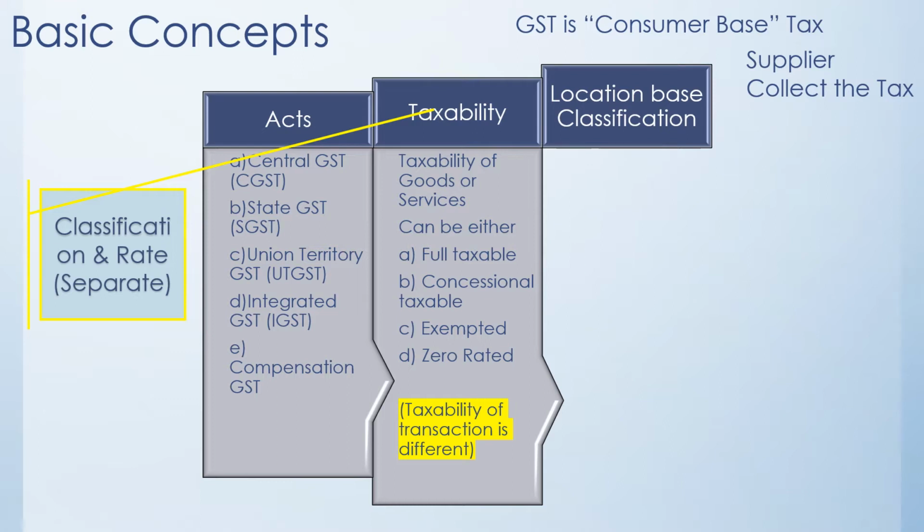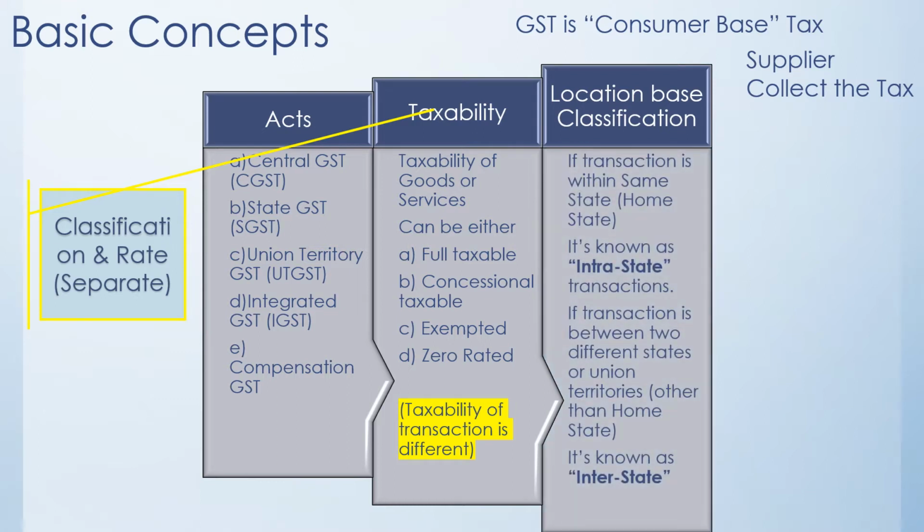Then which particular tax is applicable depends upon the location. Previously it was the taxability of the goods or the service. Here the transaction comes into the picture. So if the transaction between the two people is within the same state, that means within the same home state, for example if a transaction is between Mumbai and Nagpur, both in Maharashtra, then it becomes a home state. That type of transaction is known as an intrastate transaction. And if it is an intrastate transaction, we should know the two laws, that is CGST and SGST.